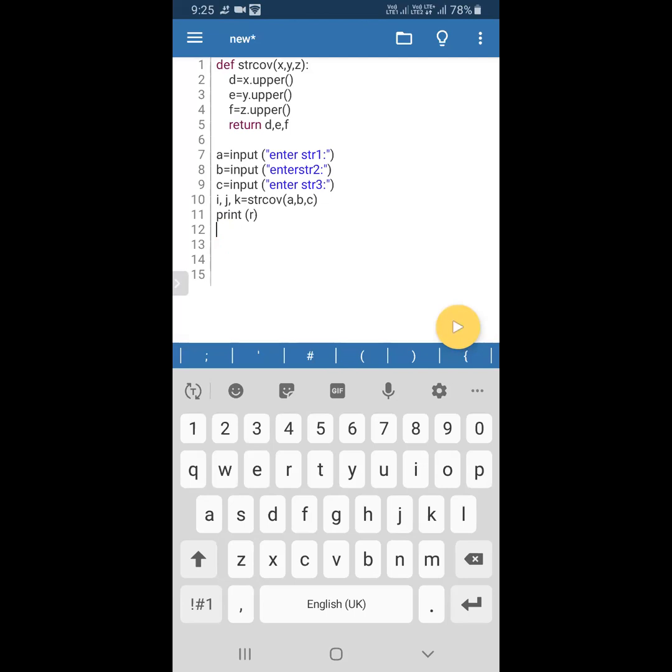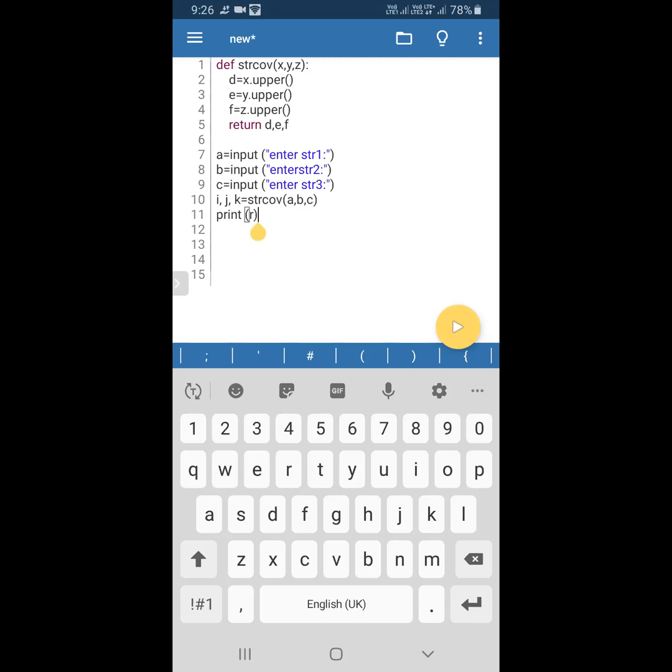So def, the function is returning. You can see the fifth line. The function is returning three values. Then you come to the 10th line. The three variables we are assigning, i comma j comma k, are ready to receive the values as returned by the function. The three values will be received by these three variables.